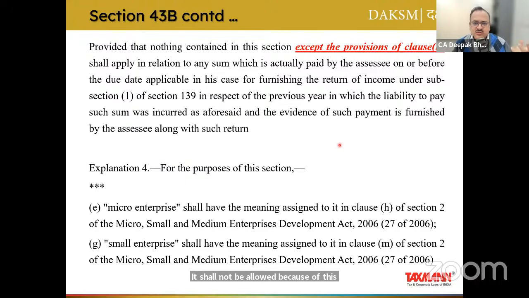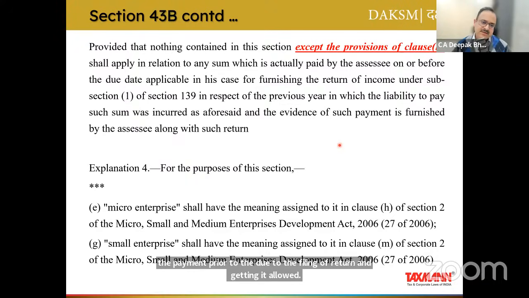So basically, what is a proviso? Proviso is an exception, but it is an exception to an exception. Appreciate it. So proviso is an exception to the main provision, but within this exception, they have again added an exception. So, exception to exception. The benefit of making the payment prior to the due date of filing of return and getting it allowed is not available as far as payments to MSME is concerned.